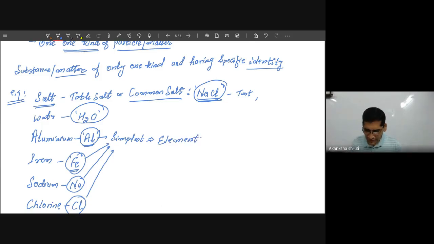But if I observe this NaCl, the common salt, which gives the salty taste, it contains two simplest substances. One is Na, another is Cl. But this combination of Na and Cl is always in a fixed ratio, a fixed proportion.